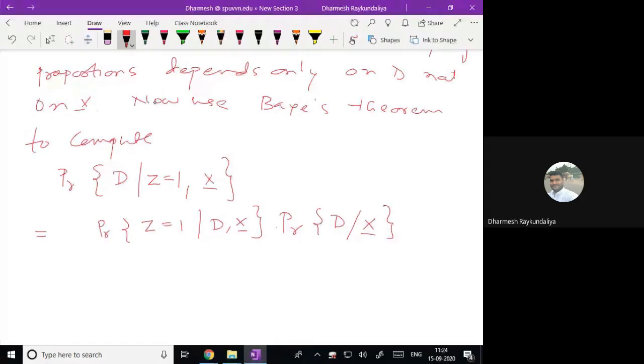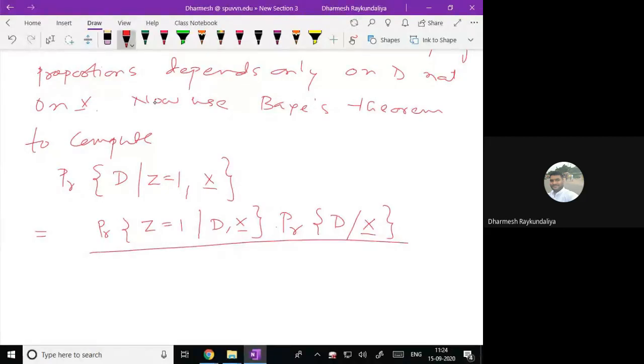Yes, sir. यहाँ पे हम क्या कर रहे हैं? We are just talking about the retrospectively sample लिया है कि disease भी है and some exposure भी है. ठीक है, x means some vector of covariates which are affecting the disease. लेकिन क्या है कि disease कैसे हुआ? तो some exposure दे इसलिए. तो probability of z is equal to 1 given d x bar. Now we are saying that the probability of d given x bar. तो ये दोनों आप जानते हैं.